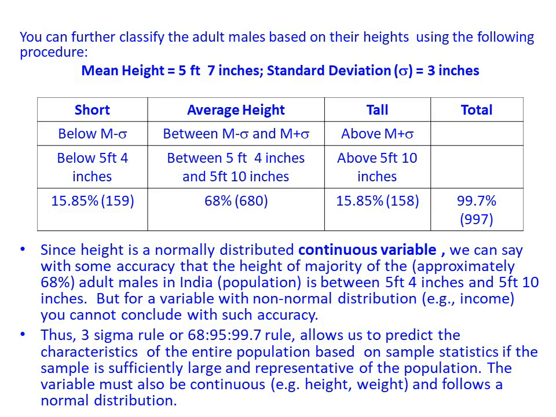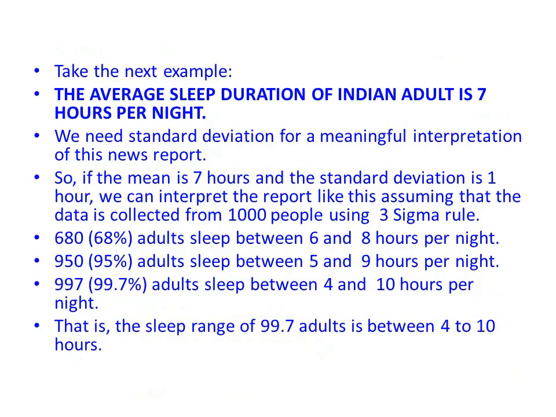Thus, the 3 sigma rule or 68/95/99.7 rule allows us to predict the characteristics of the entire population based on sample statistics if the sample is sufficiently large and representative of the population. The variable must also be continuous, for example height, weight, and follow the normal distribution. Take the next example. The average sleep duration of an Indian adult is 7 hours per night. As in the case of the previous example of heights of adult males, we need standard deviation for a meaningful interpretation of this news report.